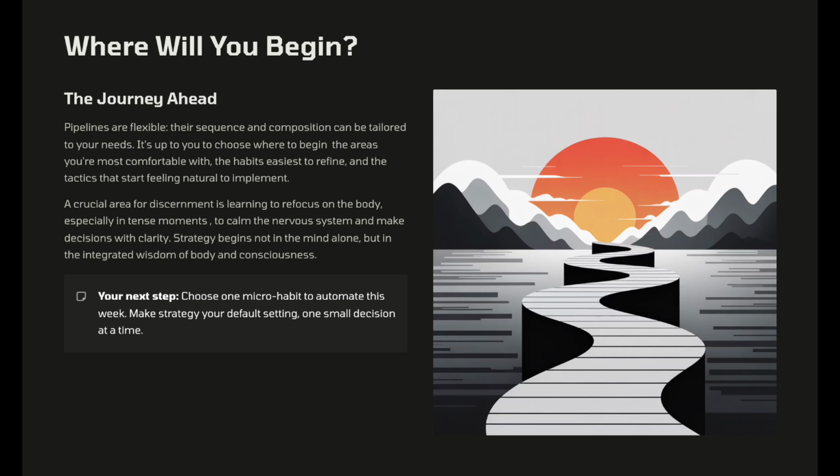Pipelines are flexible, their sequence and composition can be tailored to the project's needs. It's up to us to choose where to begin, the areas we're most comfortable with, the habits easiest to refine, and the tactics that, at some point, start feeling natural to implement.